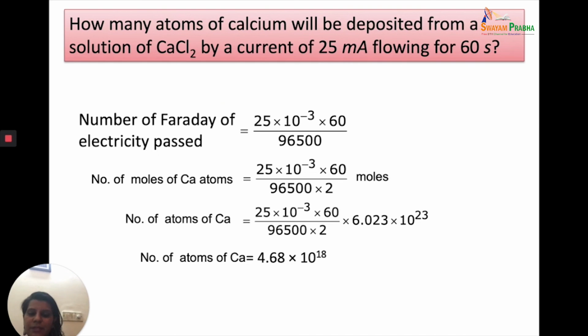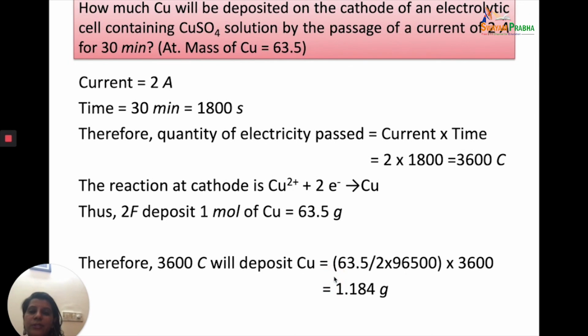of electricity passed. Now if I want to find out the number of moles of calcium atoms, you can see that for each calcium it is 2 Faraday. So if I divide it by 2, I will get the number of moles of calcium, because 1 mole of calcium will require 2 Faraday. So we divide by 2 and we get the number of moles of calcium. Now what is the number of atoms? 1 mole of calcium is 6.02 into 10 to the power 23. So these many moles will be multiplied by 6.02 into 10 to the power 23, and therefore we get the number of atoms of calcium which are deposited when we pass this much amount of electricity.